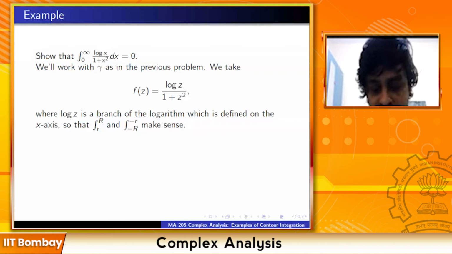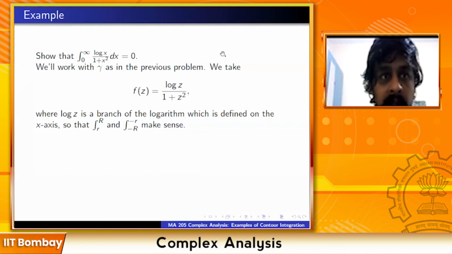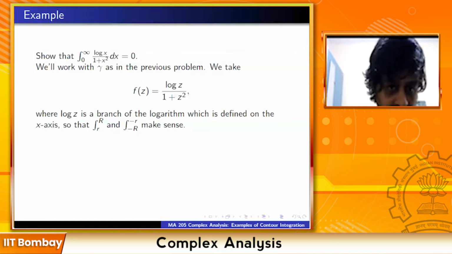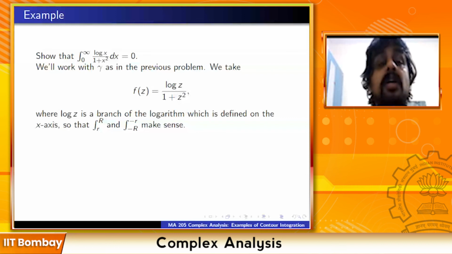So remember, I stressed this point in the earlier lecture that unfortunately log z is not an analytic function, not a holomorphic function. First of all, log at 0 is not defined, and moreover, even if you exclude 0, on the remaining C star, log is still not an analytic function. The problem comes because of the fact that C star is not simply connected. So we have to restrict ourselves to some simply connected open subset on which we can define log. So usually the standard branch cut that we took was we removed the negative x-axis.